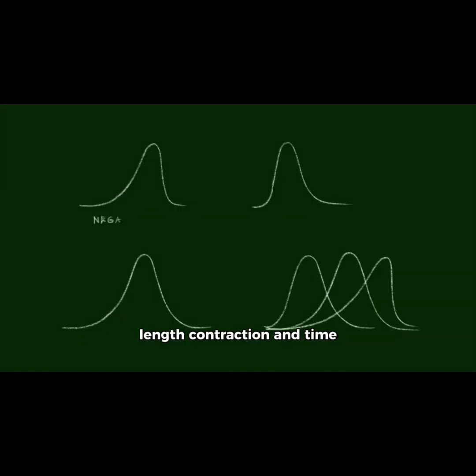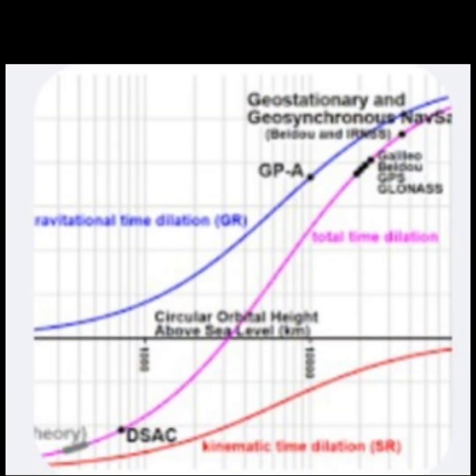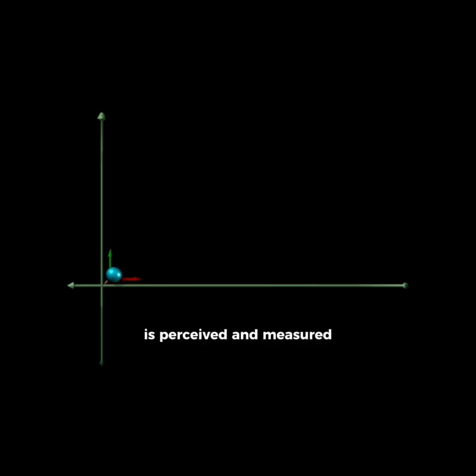capturing the essence of how length contraction and time dilation work together. Let's refine your points slightly to align more precisely with the scientific understanding. Geometric space field perception: this refers to how spacetime is perceived and measured differently by observers in different frames of reference, especially at relativistic speeds.